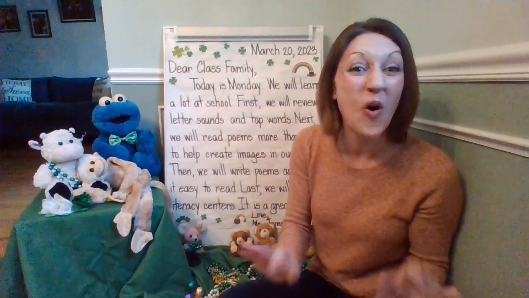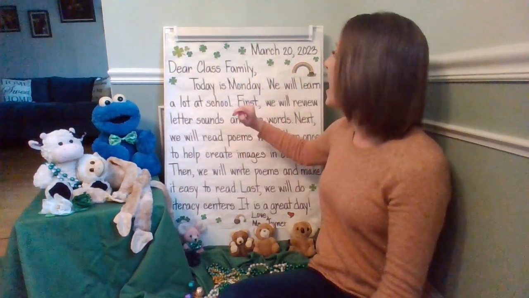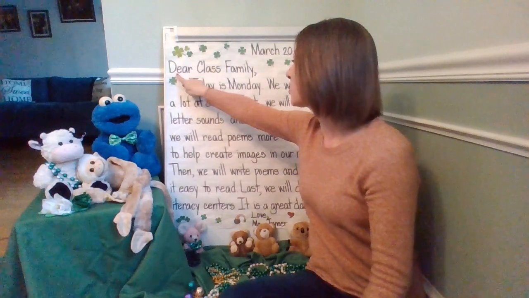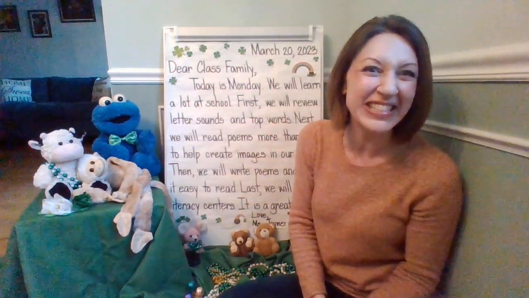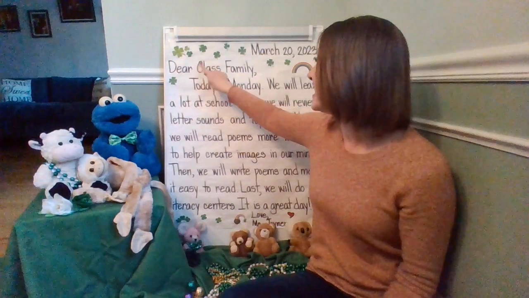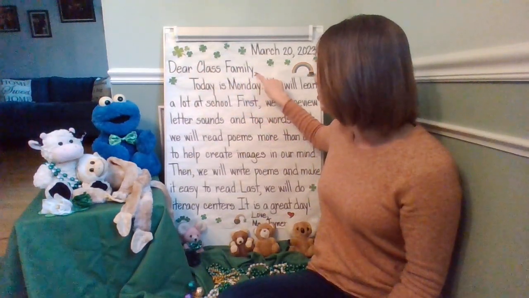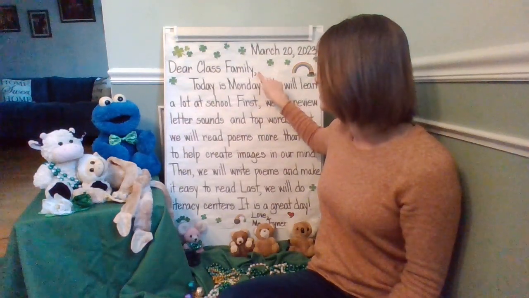Let's reread the whole date now. March 20th, 2023. After the date, let's read the greeting, beginning with the word dear. I noticed a capital D like D, dog, D. Good writers write letters to people beginning with the word dear. Let's go ahead and reread our greeting. Dear class family. After the greeting, I see a punctuation mark. Do you know what it's called? Starts on a line and does a little curve. I heard some of you say it. It is a comma. If you remember that, go ahead and pat yourself on the back.